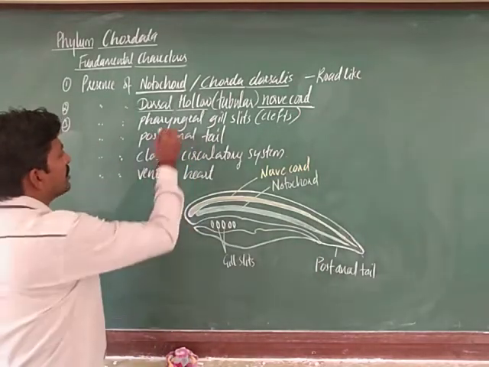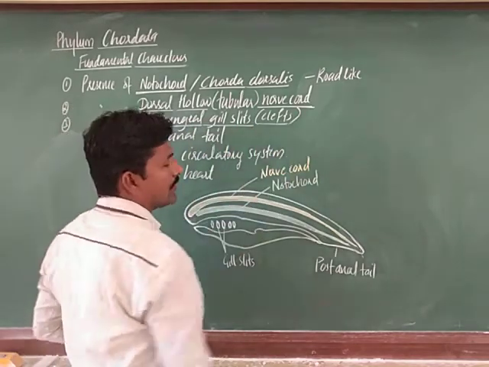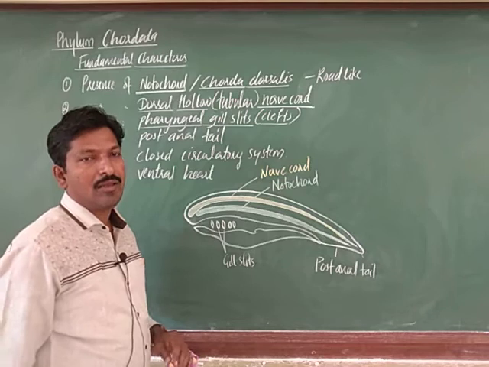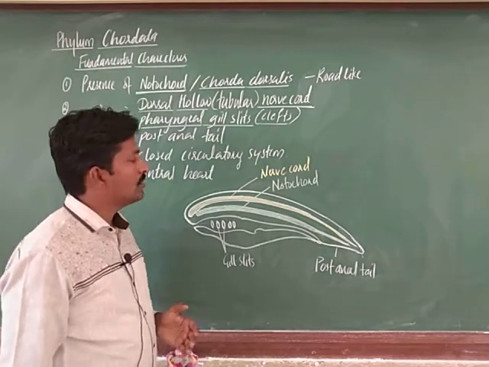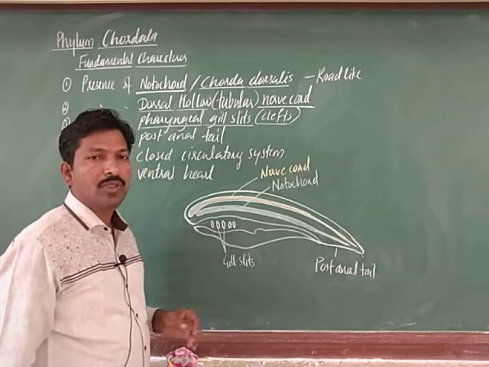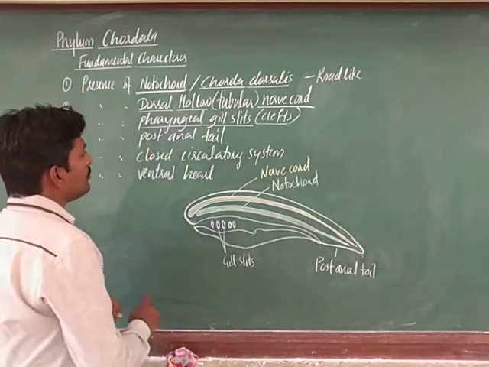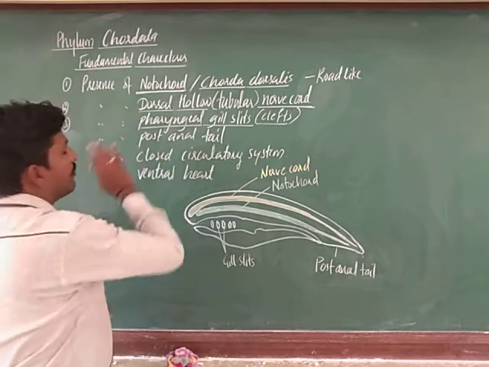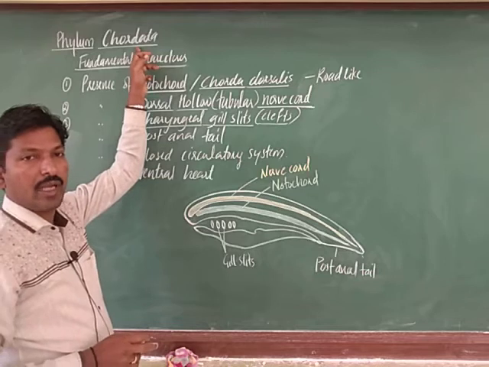Next, there is the presence of pharyngeal gill slits or clefts. In the pharynx region there is a pair of gills, usually five, which we observe. So, those are the gill slits.